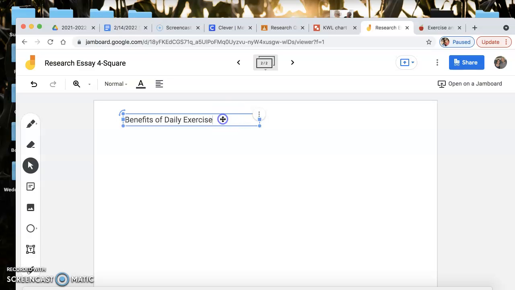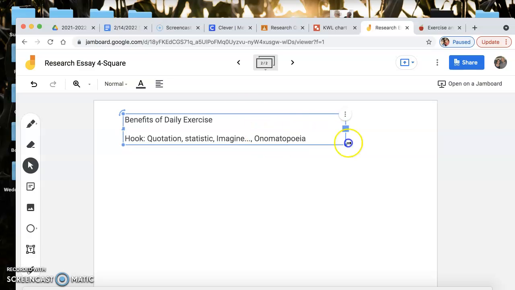And then remember when you begin writing your introduction paragraph that you need a hook. Try not to use a question. You have the internet at your fingertips. You could use a quotation from an expert. You'd use a statistic. You can use imagine and kind of create a little story with it. You could use onomatopoeia. All right. But try not to use a question this time because I think you have a lot more resources at hand to use something else.